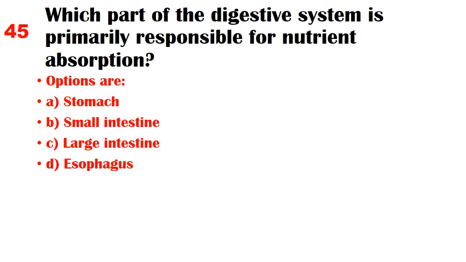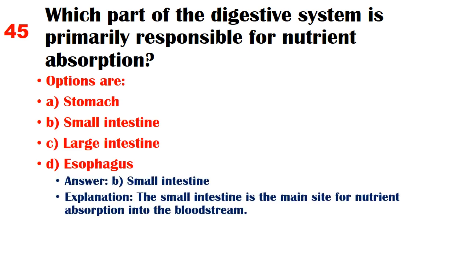Which part of the digestive system is primarily responsible for nutrient absorption? Options are A. Stomach, B. Small intestine, C. Large intestine, D. Esophagus. Answer: B. Small intestine. Explanation: The small intestine is the main site for nutrient absorption into the bloodstream.